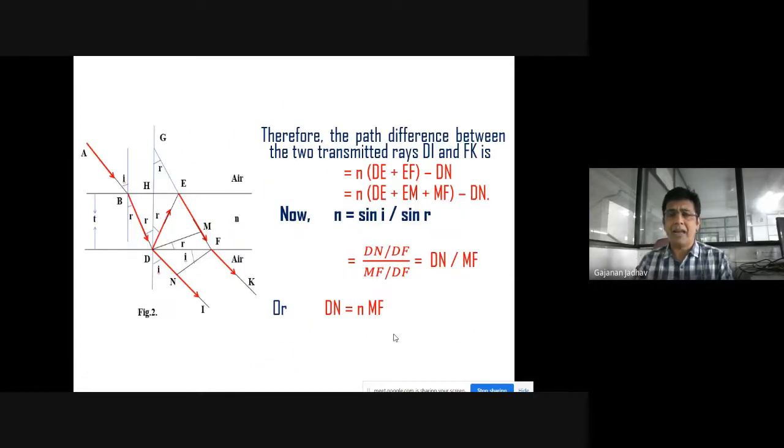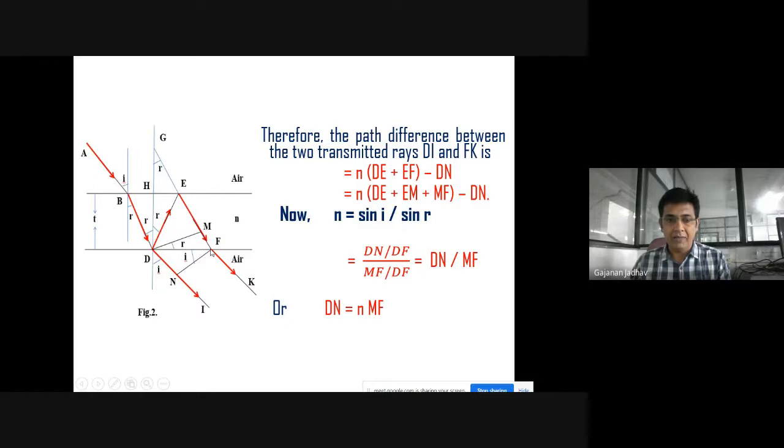Now, therefore, the path difference between the two transmitted rays. Which are the two transmitted rays? One is DH and another is FK. So we need to find out the path difference between these two transmitted rays. So the path difference will be, see, there is a path difference.